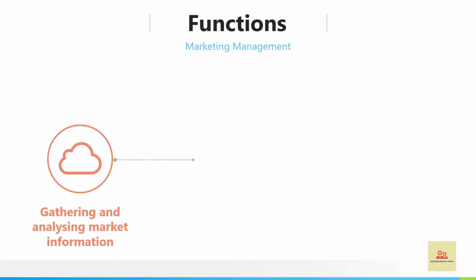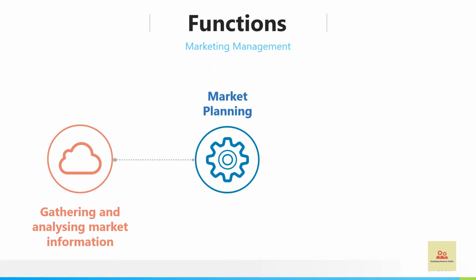So the next function is market planning. As I just mentioned, using this information, the marketer does planning about the product, like what strategies they will have about selling the product, and everything requires planning. After market research, a marketer has to plan different necessary objectives under market planning.